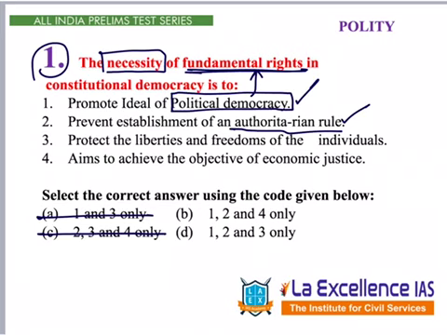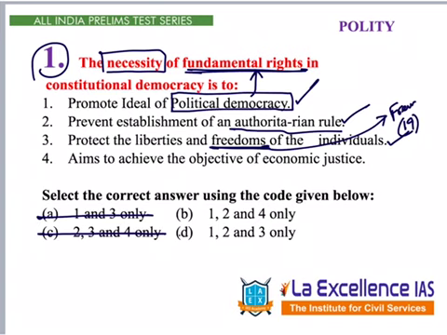Next, 3. Protect the liberties and freedoms of the individual. Here the word is freedoms. Freedoms, and in fundamental rights we have freedom rights under Article 19. So by that we can say this is correct. So 3 is correct. If 1, 2, 3 are correct, answer is D.